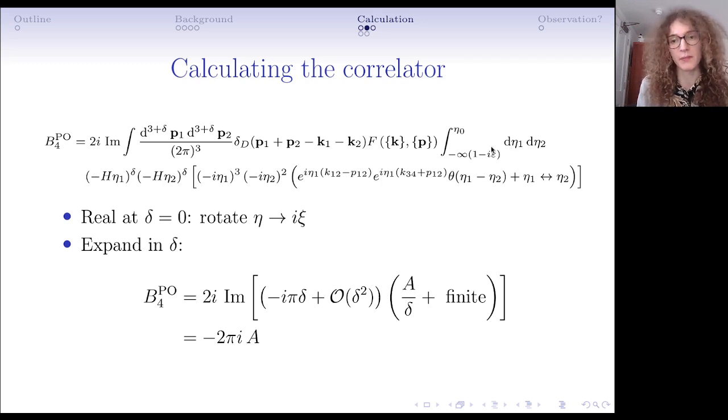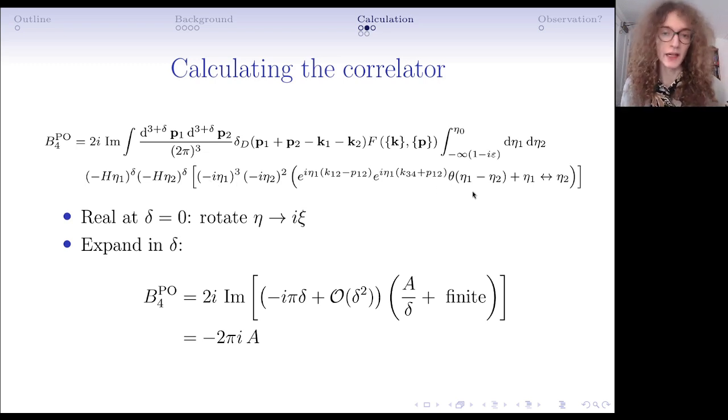You can see this just by rotating the contours of the time integrals, because every eta inside these square brackets is accompanied by a factor of i. However, at delta equals 0, the integral is also manifestly divergent.